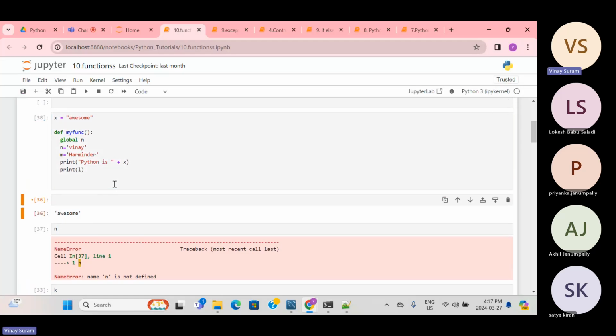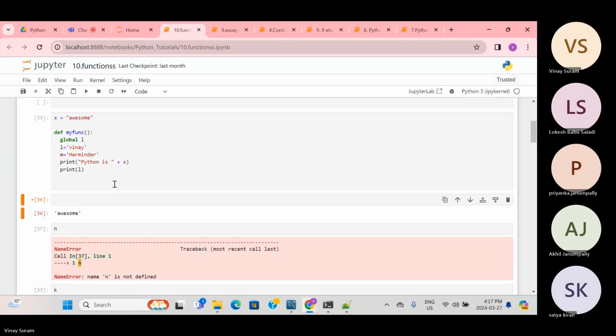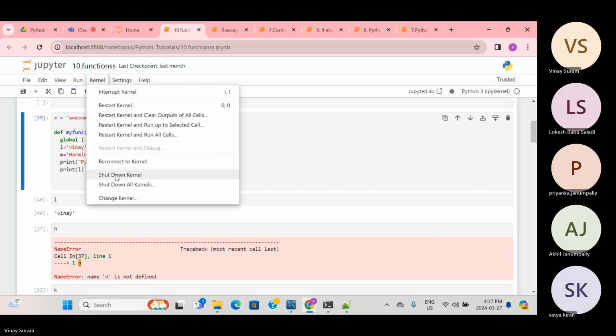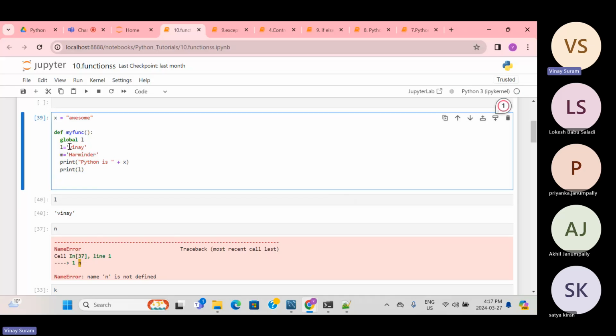Okay, let me go back to the previous one. I'll stop this kernel. Something has happened. Ideally, it should work. Start the kernel. Now I'll try to make it n and remove this first.